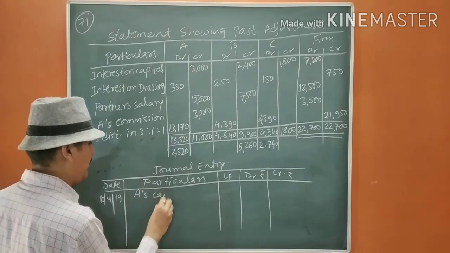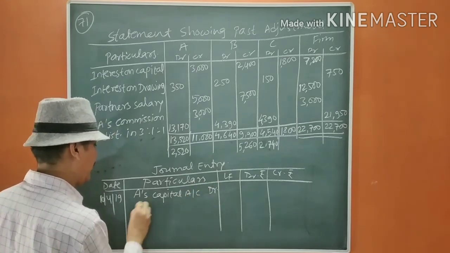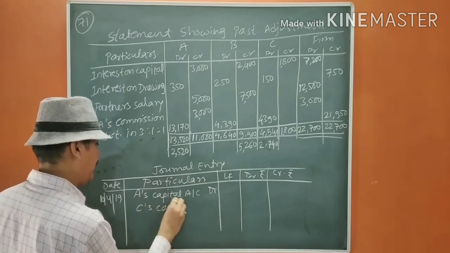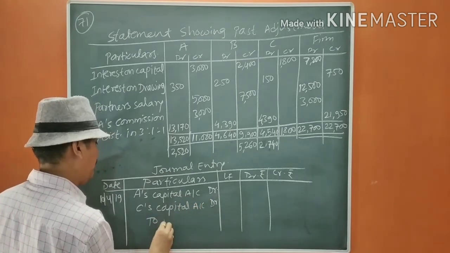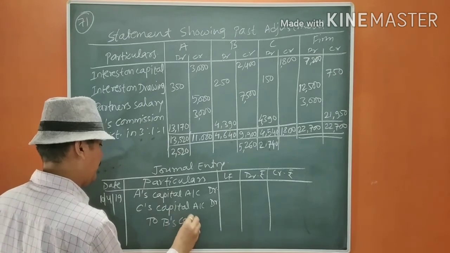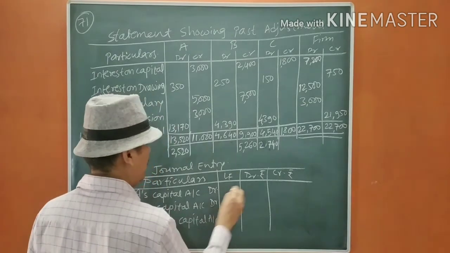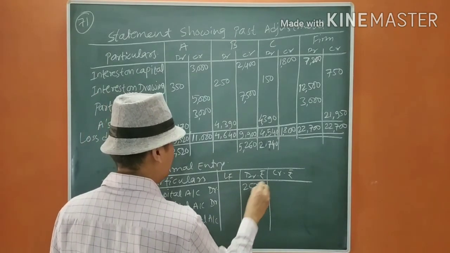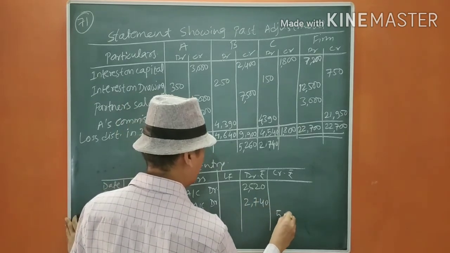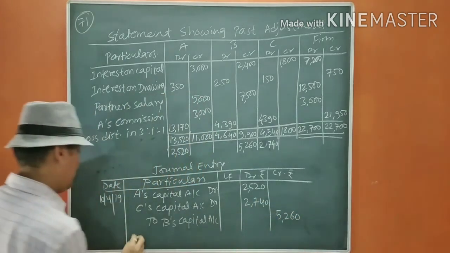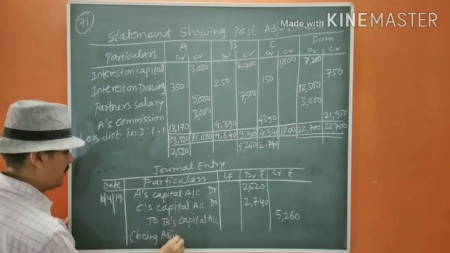A's capital account debit. C's capital account debit. To B's capital account. 2,740 and it will be 5,260. Being adjustment entry passed.